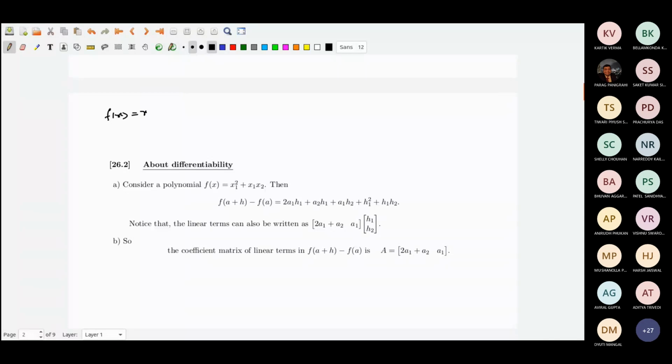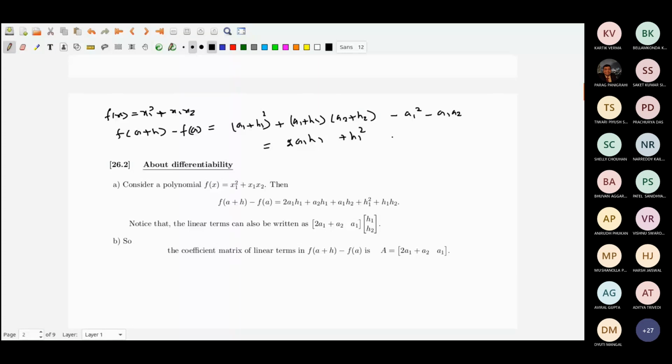Now if you want to write f(a plus h), where a means a1 a2 and h means h1 h2 in R2, then you would write a1 plus h1 square plus a1 plus h1 into a2 plus h2 minus a1 square minus a1 a2, and that will turn out to be 2a1 h1. a1 square will go away, and you will have h1 square. a1 a2 will go away.